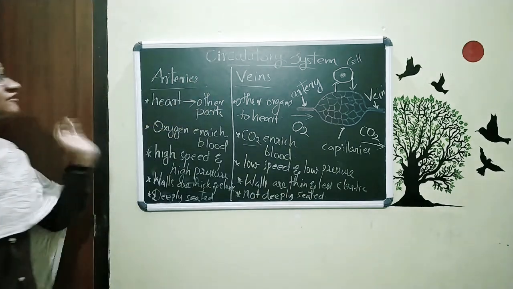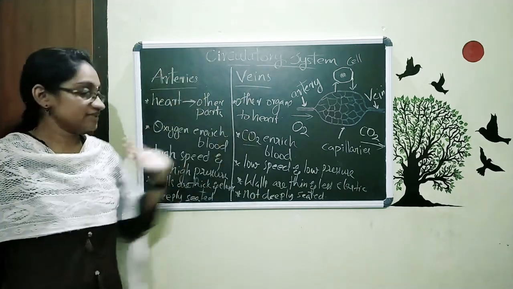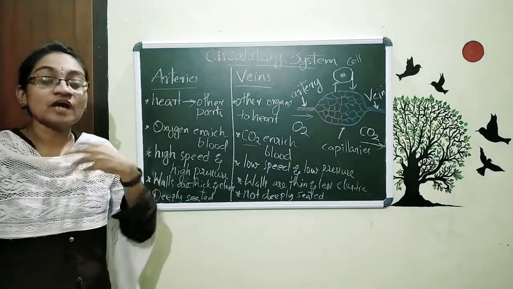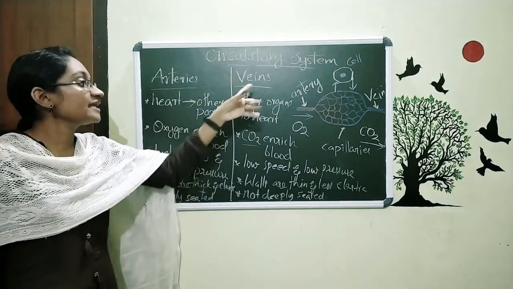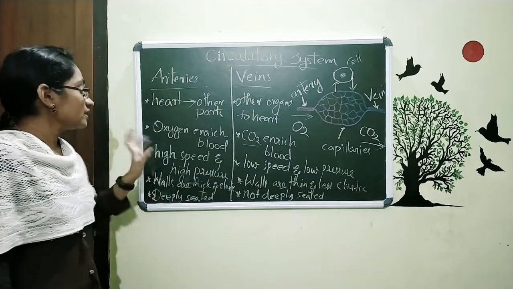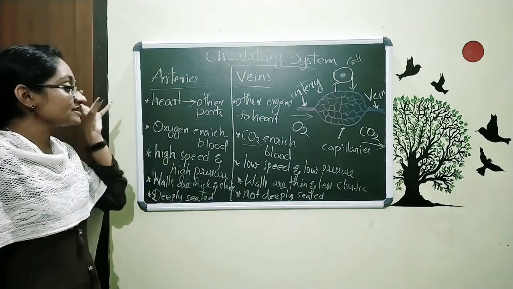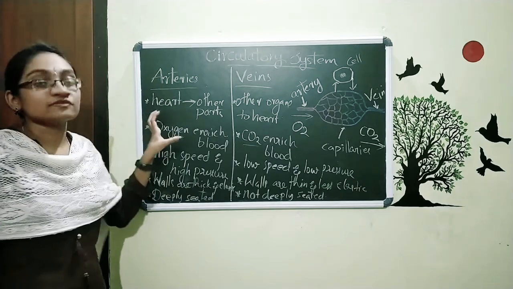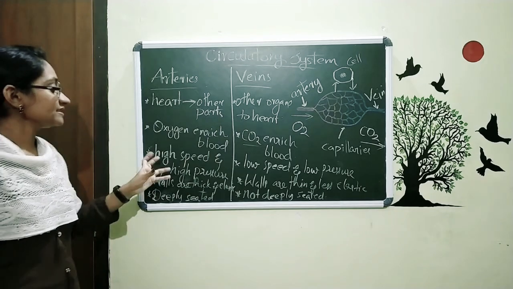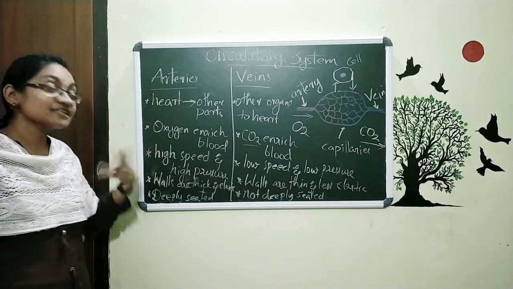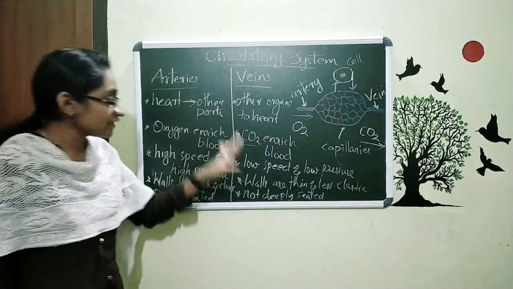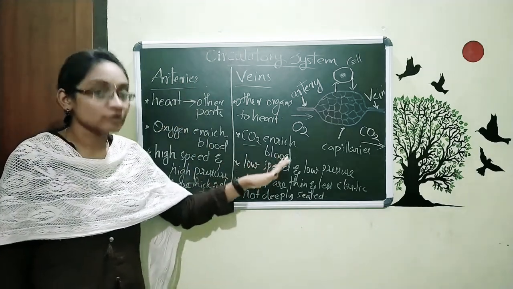So these all are the differences of arteries and veins. The first point is that the arteries are carrying blood from the heart to other parts, and the veins are collecting blood from other organs to our heart. The next point is that arteries have blood enriched with oxygen, and veins have carbon dioxide. The next point is that arteries have high speed and high pressure. About the veins, the blood has low speed and low pressure.